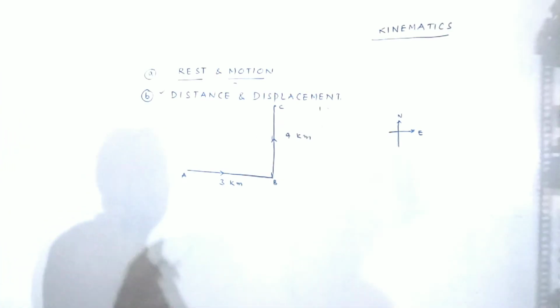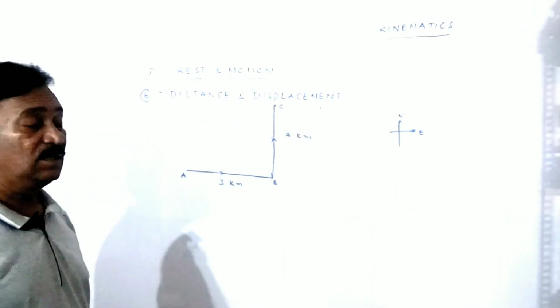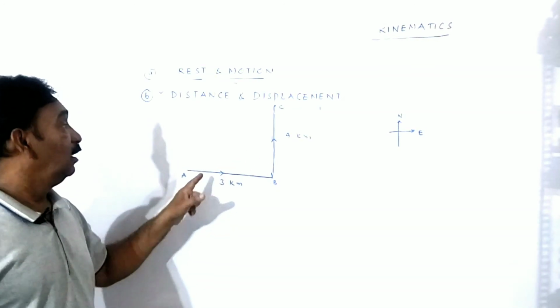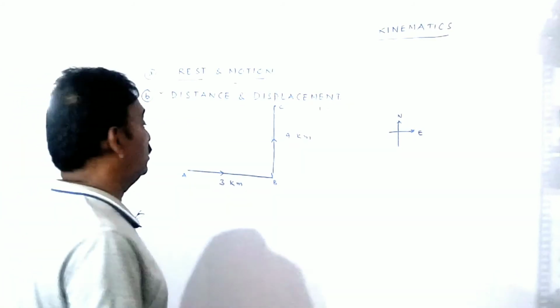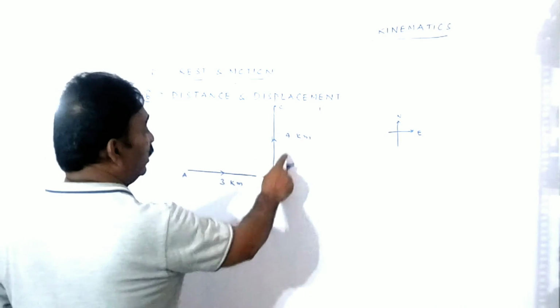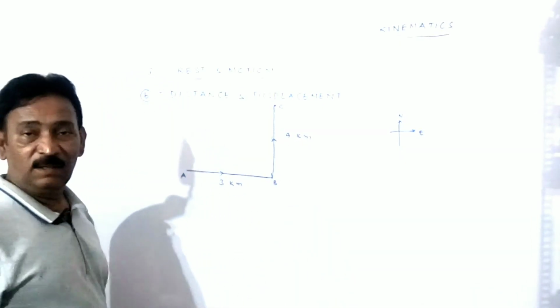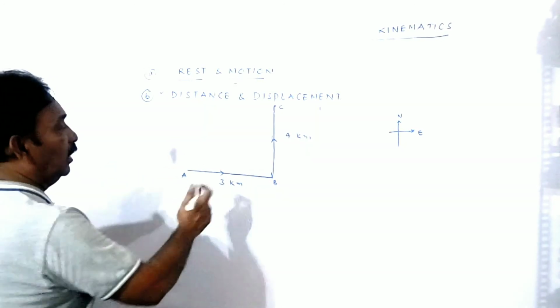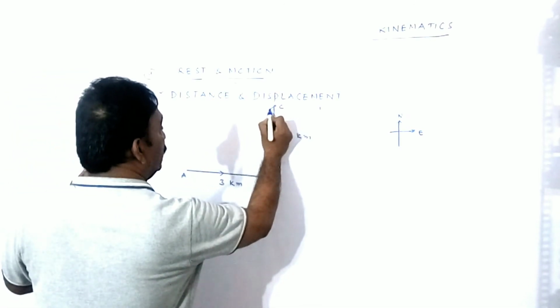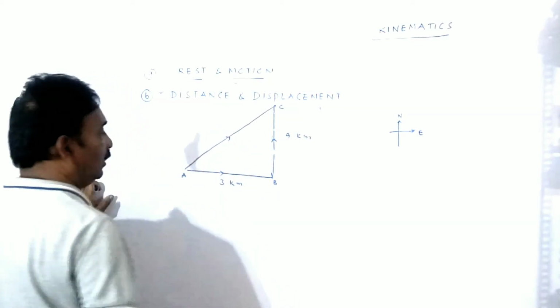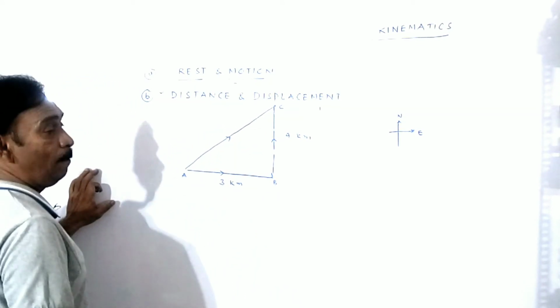It looks like the same thing you have learnt here, distance, but displacement and distance are two different physical quantities. Now say the total distance covered by the body, obviously we say it is equal to 3 plus 4, 7 kilometers, isn't it? But what is displacement? Displacement is the shortest measured length between the two positions.